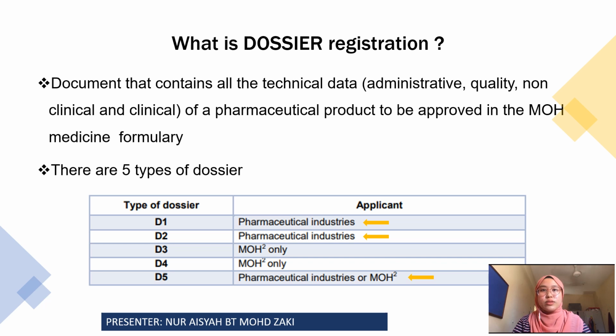Meanwhile, dossier 2 is to add or amend the formulation, dosage form or strength of a medicine listed in the Ministry of Health Medicine formulary, and D5 is a proposal to delist an approved medicine or indication from the Ministry of Health Medicine formulary. So in this BBL, we only focus on dossier 1, dossier 2 and dossier 5. And my friend will further explain these 3 dossiers.